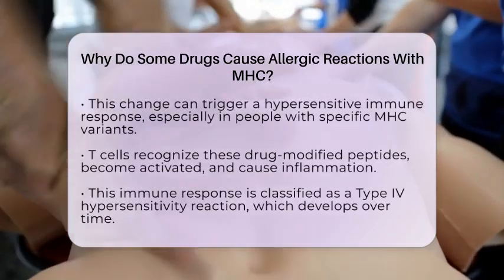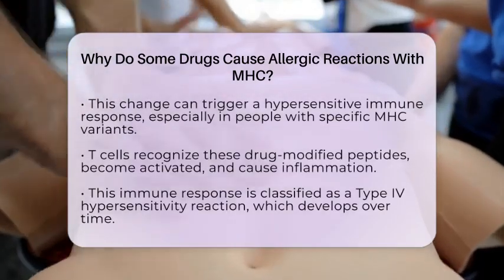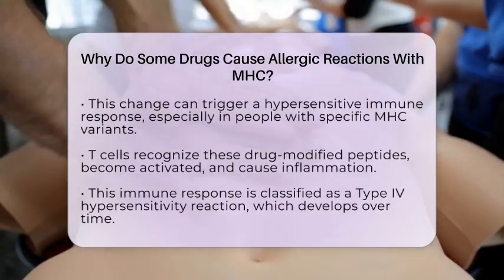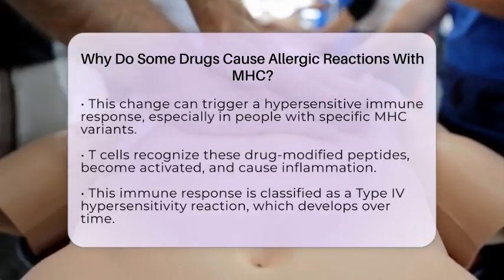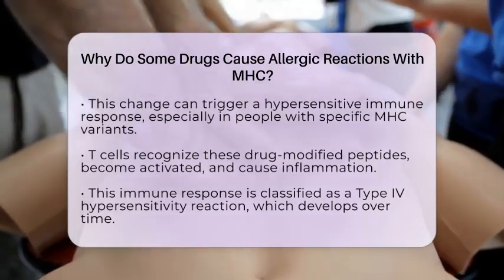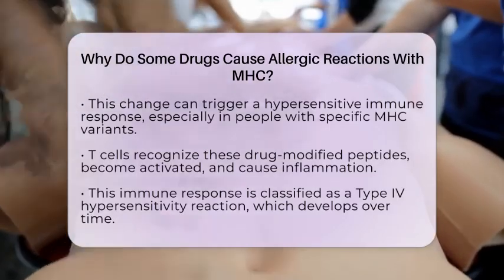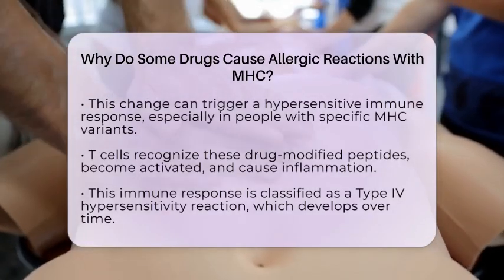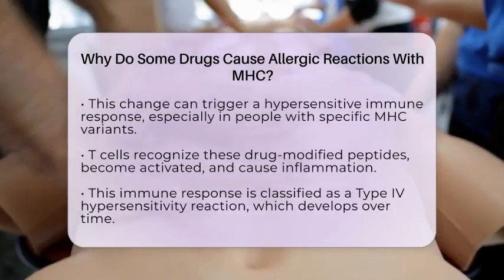When T cells recognize these drug-modified peptides, they become activated. They release chemicals that cause inflammation and tissue damage, resulting in allergy symptoms. This process is called a type IV hypersensitivity reaction. It usually takes some time to develop because T cell activation and response are not immediate.